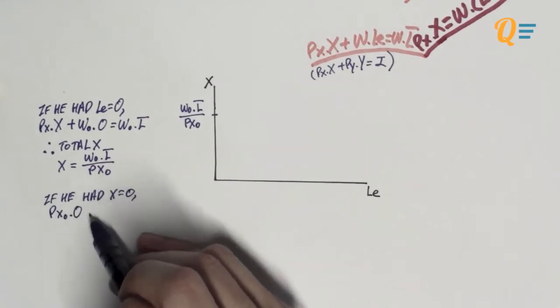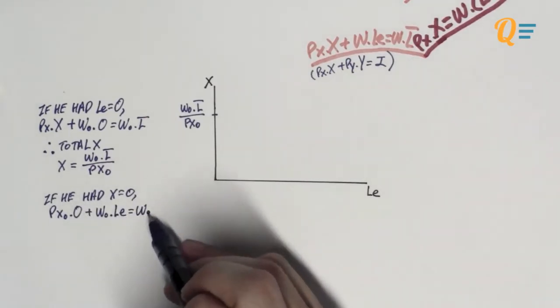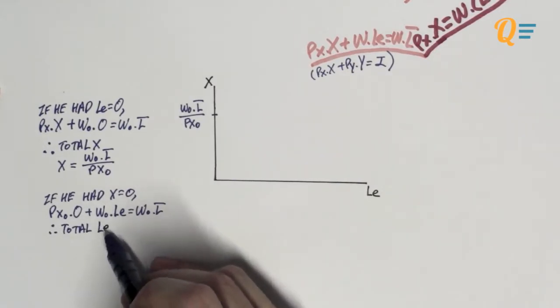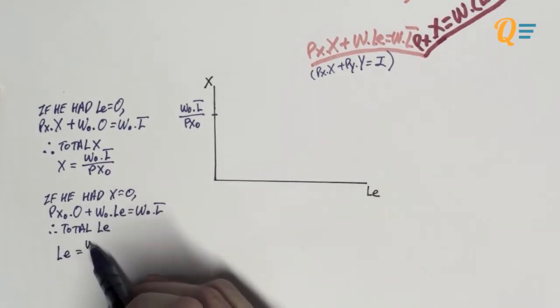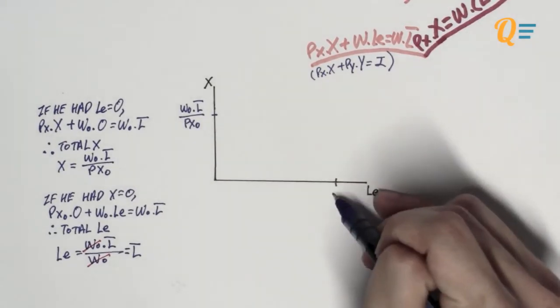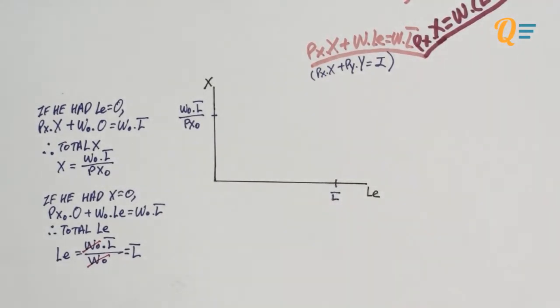If he chose not to work and just play all day long, he wouldn't have any money to buy X, right? So we can use this to find the maximum amount of leisure that he can get. To find the total amount of LE, simply rearrange the budget equation to get L bar. So the horizontal intercept is simply going to be L bar.